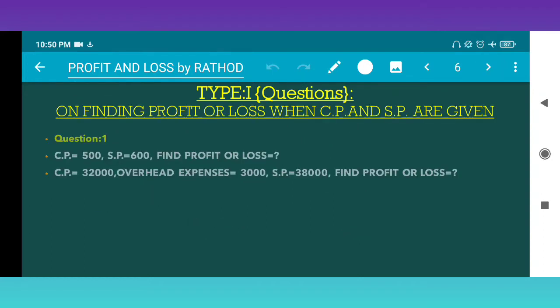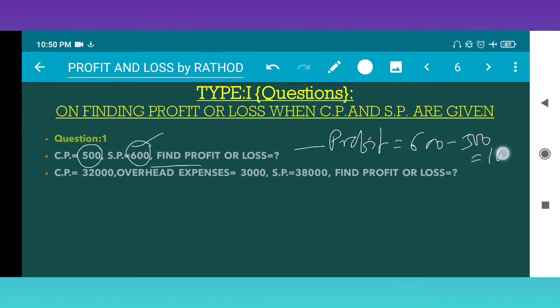Next, type 1 questions. Suppose CP is given to you as 500 and SP as 600. Find the profit. Suppose I am buying a product for 500 and selling it for 600. What happened? There will be a profit. How much profit? Profit becomes 600 minus 500, which is nothing but 100 rupees. That's over.